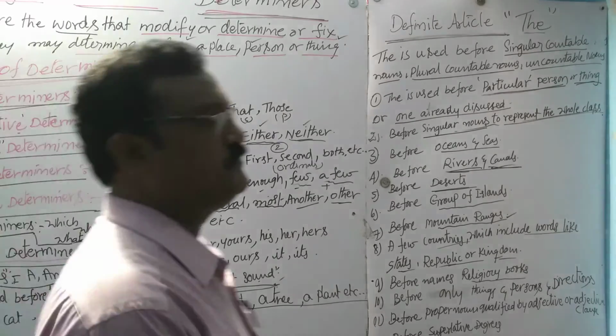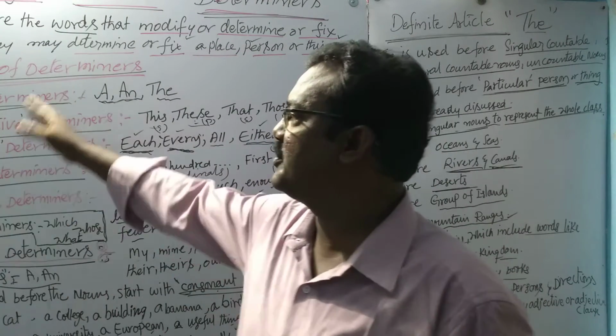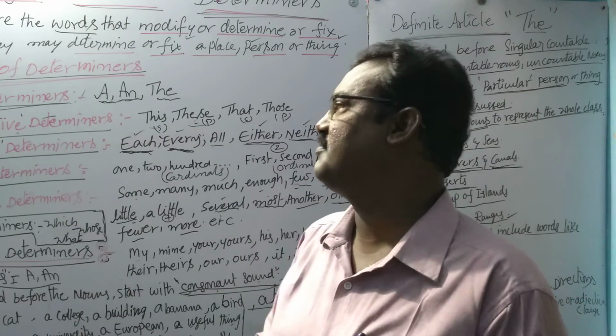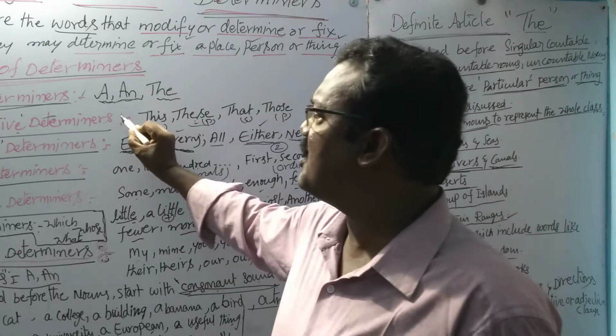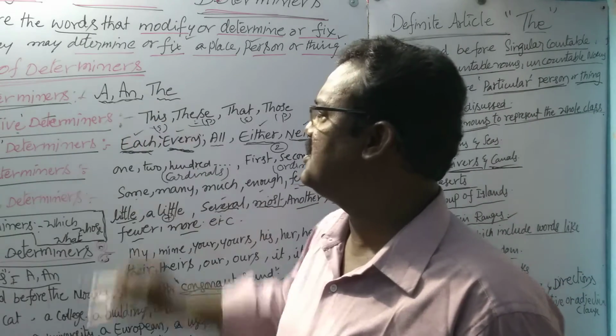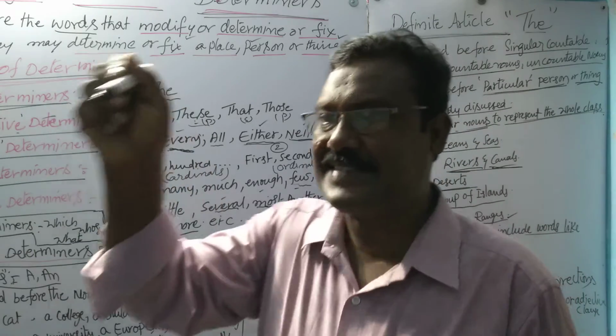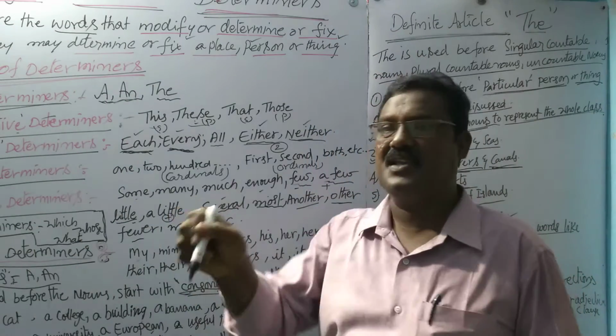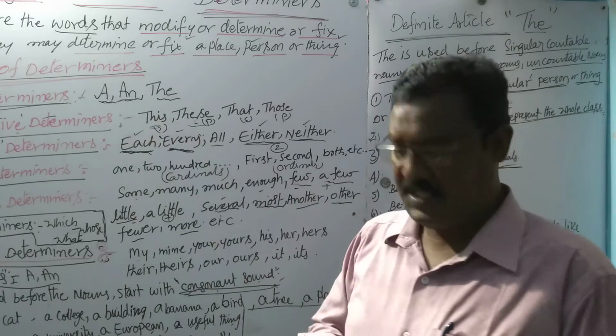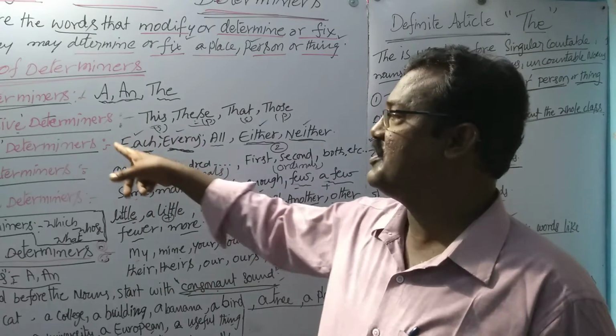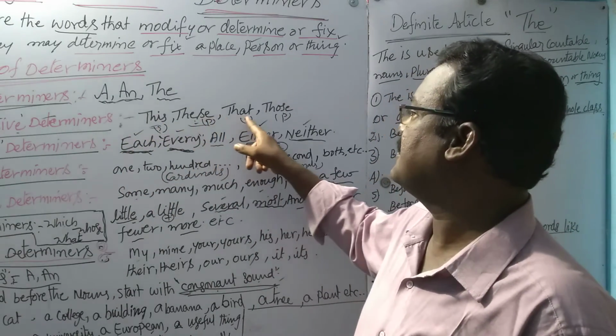My dear students, now we are going to continue the remaining parts of determiners. Demonstrative determiner says exactly which particular person, place or thing. It says this, these, that, those.